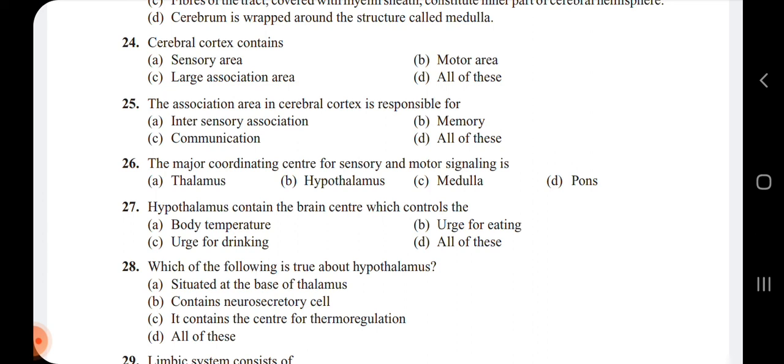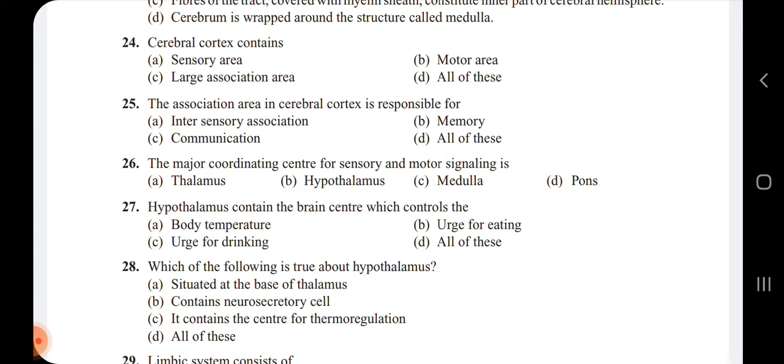26. The major coordinating center for sensory and motor signaling is the thalamus. Even with respect to the previous question, the incorrect statement in the 23rd, where the cerebrum is wrapped around the structure called medulla. Actually the cerebrum is going to wrap around the structure called the thalamus, whereas the medulla will have a connection with the convoluted surface of the cerebellum.